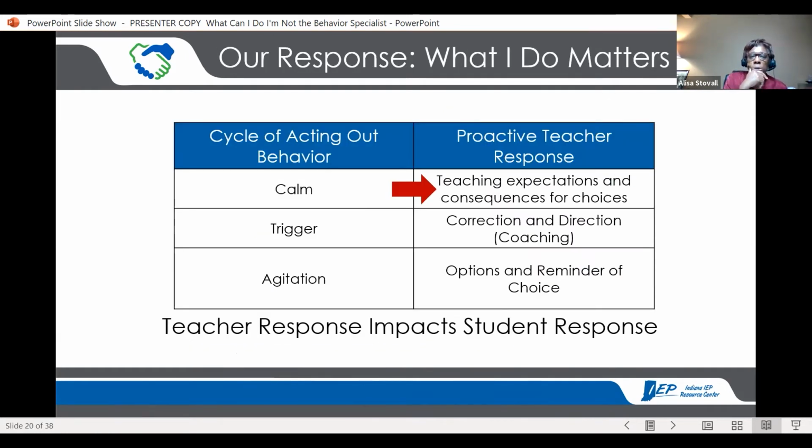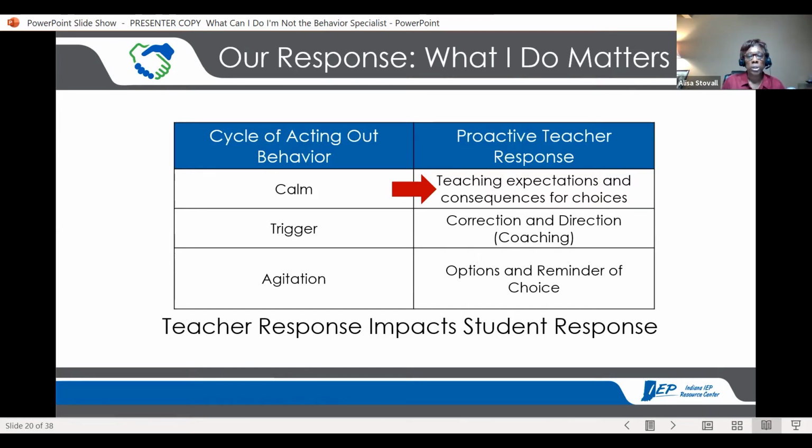But here's what I want to share with you. Now that we all go through that cycle, what does that mean for me as a teacher and working with students? Our responses impact student responses. And so what we do can make a difference in what the student does. And so here are the things that I want you to consider. At the calm, that's the only place where we can teach expectations and consequences for choices. Okay, that's the only place that it works well, and where the learning can really occur.